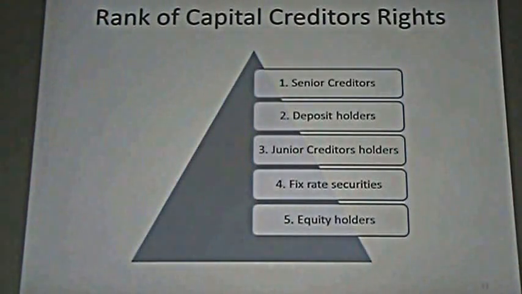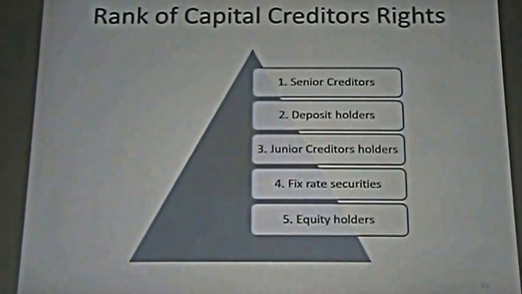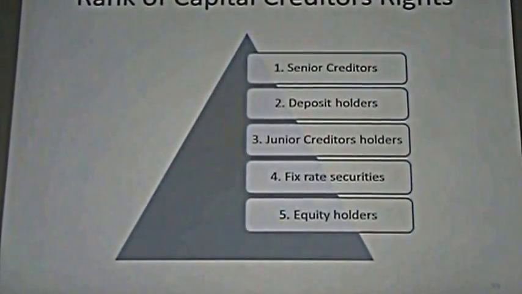Third, junior creditors. Fourth, fixed rate securities. If the financial institution has issued bonds or some other kind of fixed interest securities, they could recover their funds after the first creditors. And finally, equity holders. If it remains some kind of capital, then equity holders can recover their funds. Only then, not before. This is the rank of capital creditors' rights.